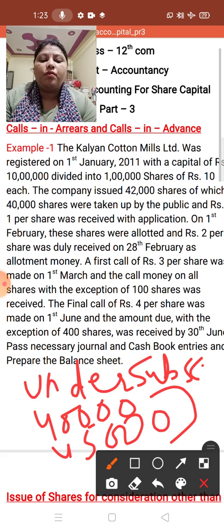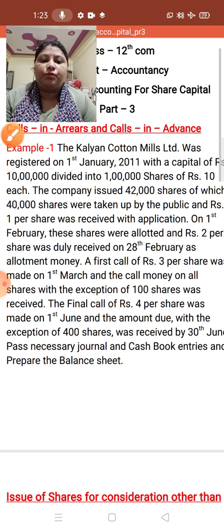Okay. Now for this, how do you have to do the journal entry? See children, all the journal entries are the same: application, first the entry for received and due, then allotment, due, then received, and after that first and final call, due, and then received. All journal entries are the same, but the difference is which number of shares you have to multiply by.